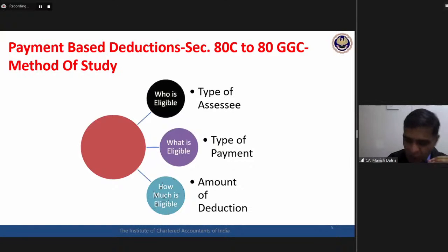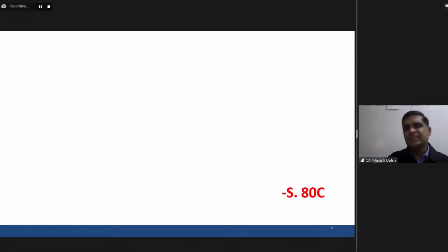So every section we will be discussing now shall be based on this particular pattern, this method of study. Who is the assessee? What is the payment eligible? And then the quantum, the amount of deduction. Fine. After generating all these basic clarities, let's start our discussion on a section by section basis.